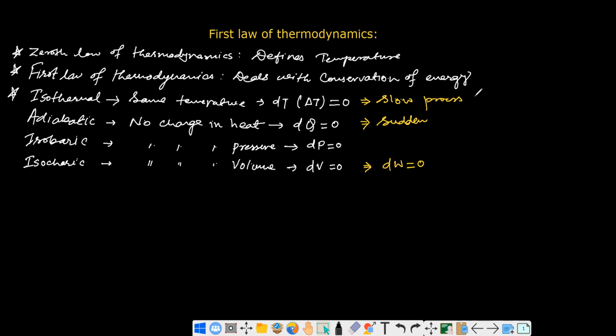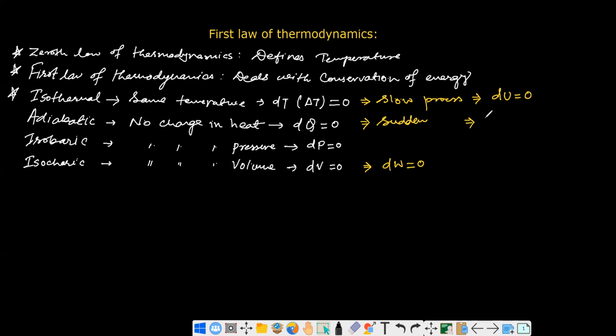So in the isothermal process, furthermore, you will see no change in temperature. That's why if you take an ideal gas, then all the heat energy that you have been supplying, or even if you have been taking out from the system, the temperature is not changed. That's why in this process, change in internal energy will be 0. Okay, no internal energy will be changed, because internal energy is a function of temperature for the ideal gas basically. Okay, in here the process is sudden, and we haven't supplied the energy in the system to do work.